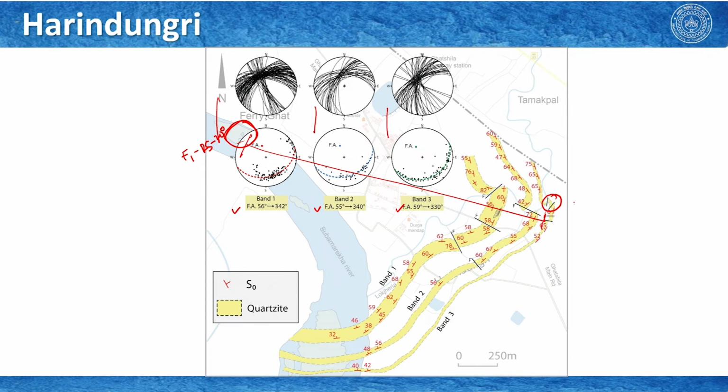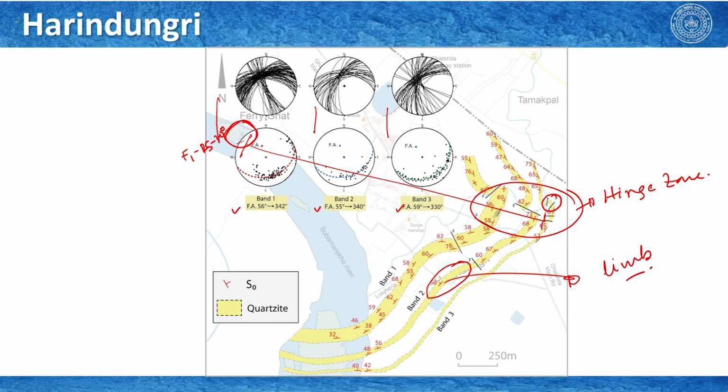We have seen here the bedding cleavage relationship is orthogonal to each other. So, this is also a hinge zone, and when we were working near band 2, somewhere here where we have seen all these thin sedimentary structures, the hook shaped fold and so on, there the bedding and F1 relationship was almost parallel to each other. So, that must be a limb zone.